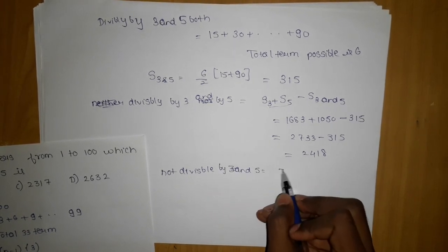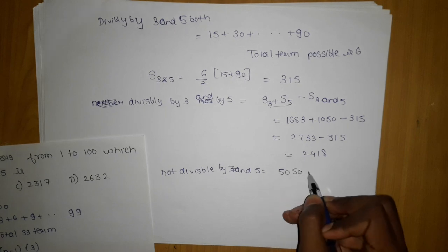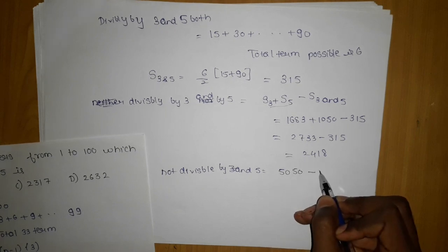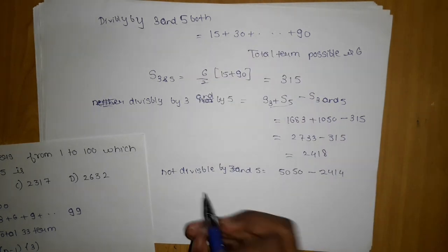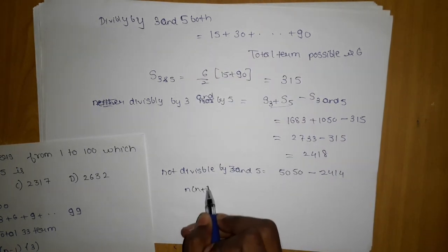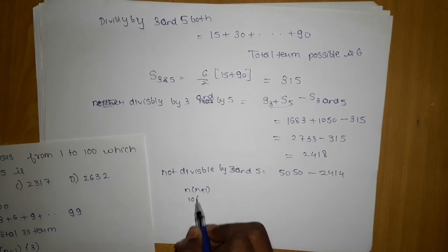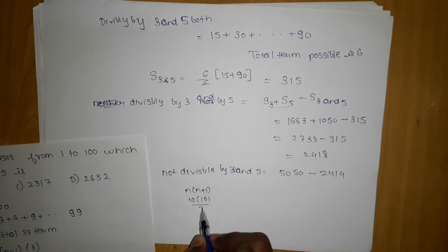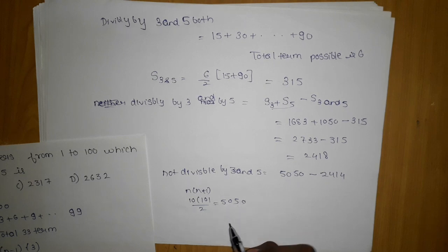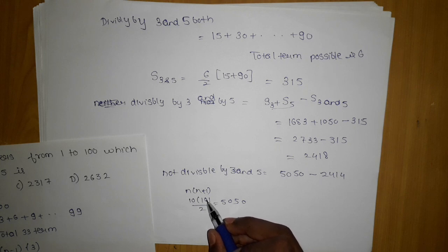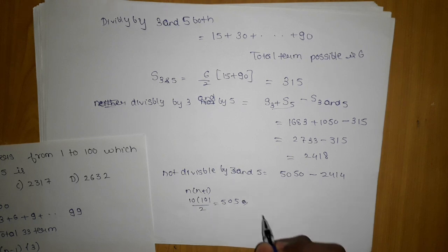Subtract from the total, which is the sum of 100 terms. Apply n into n plus 1 by 2: 100 into 101 by 2, which is 5050.